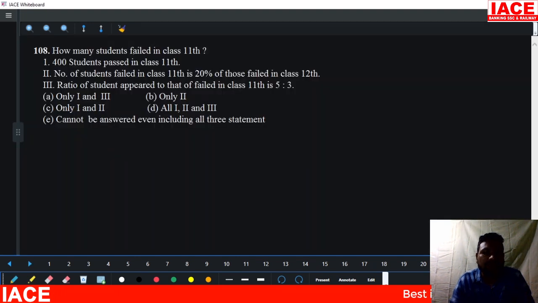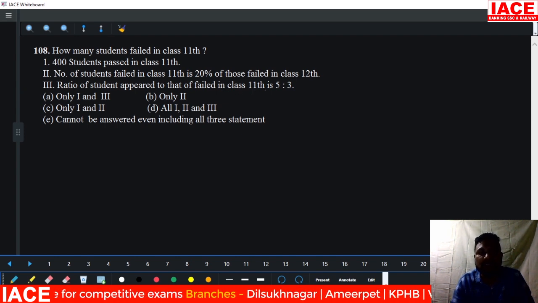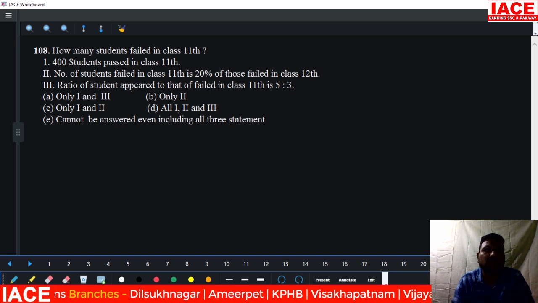Next, how many students failed in class 11th? 400 students passed in 11th. The percentage of students failed in 11th is 20%. Those failed in class 12th is not required. The ratio of students appeared to those failed in class 11th is given. That means statements 1 and 3 are enough to solve the question.